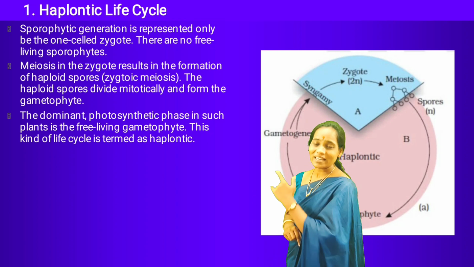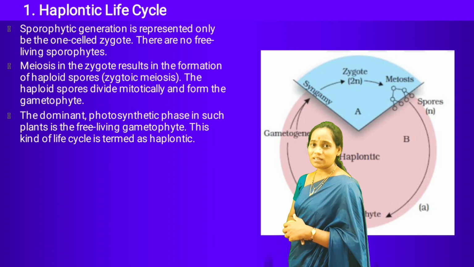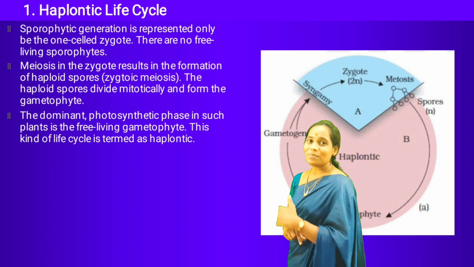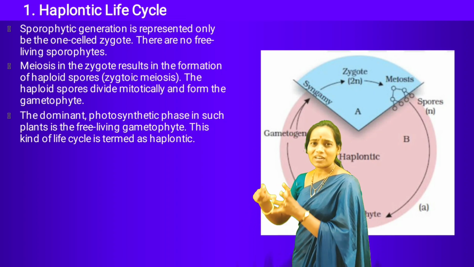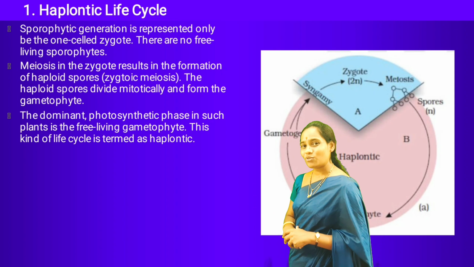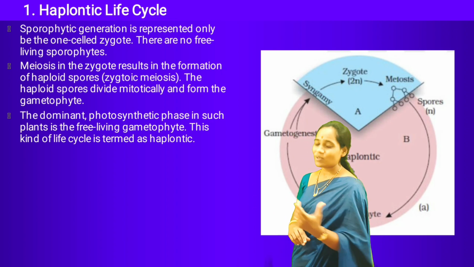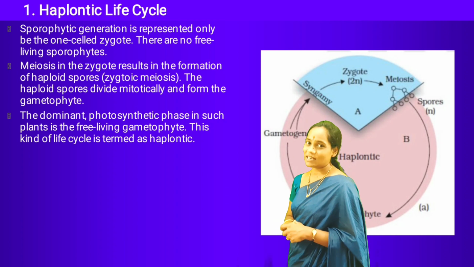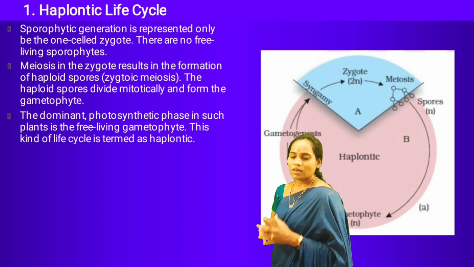These haploid spores divide by mitosis to produce a multicellular free-living photosynthetic haploid gametophytic plant body, and we call this type of life cycle the haplontic life cycle.